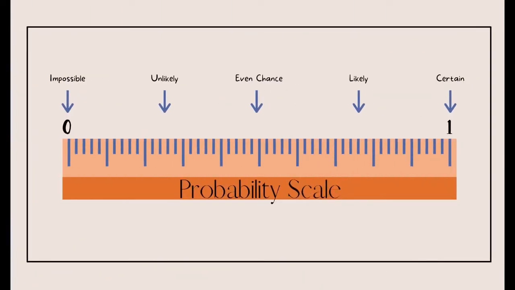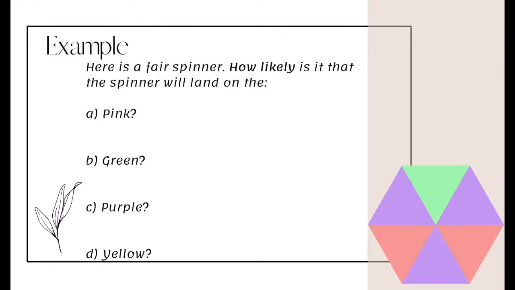We can use these probabilities to describe events that are happening. So let's have a look at an example. It says, here is a fair spinner. How likely is it that the spinner will land on the pink? So how likely? This is looking for words. So we want to use the words that we just had a look at in relation to probability.